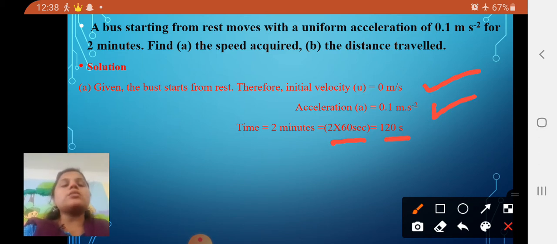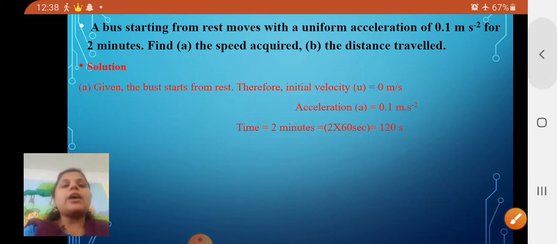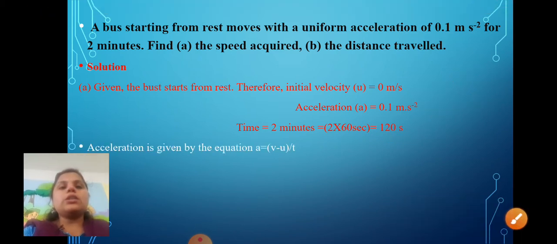Now let's check which formula we are going to use here. Acceleration is given by the equation a is equal to (v minus u) by t. So what do we mean by acceleration? They have already mentioned the acceleration, but how is it given? It is given by a is equal to (v minus u) by t.